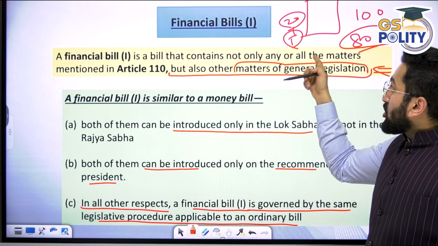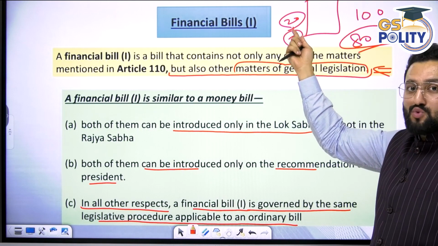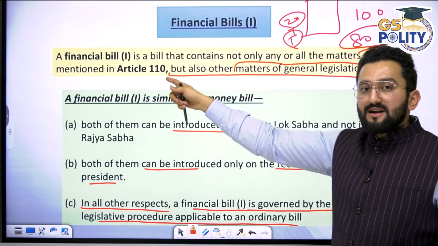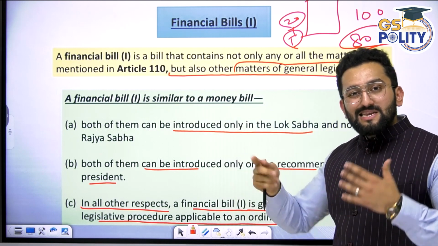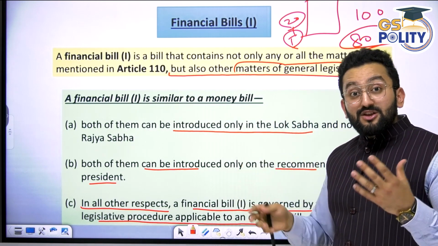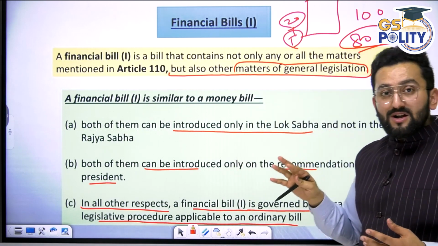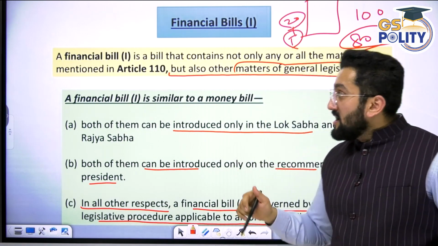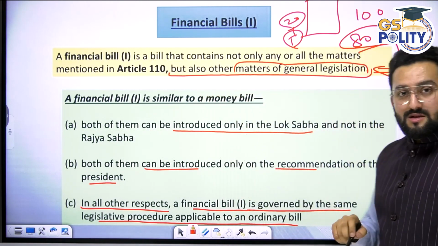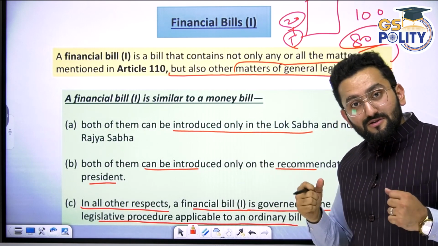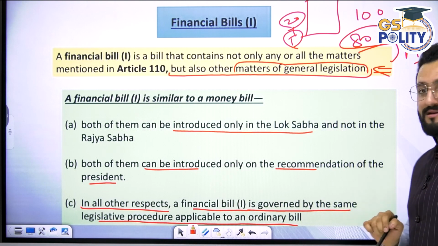Out of 100 you have 20 provisions related to Article 110, the provisions we talked about: tax, credit, receipt, charge on the Consolidated Fund. Within these 20 you may have all those provisions, but also other matters of general legislation. These 80 are other matters of general legislation. So there's a mix here, right?